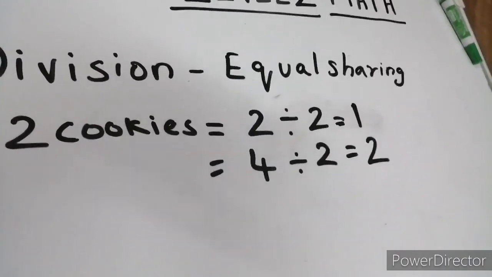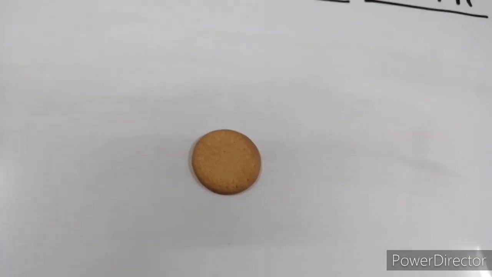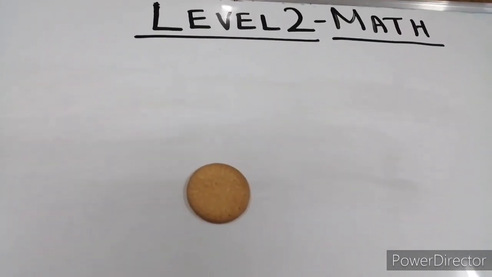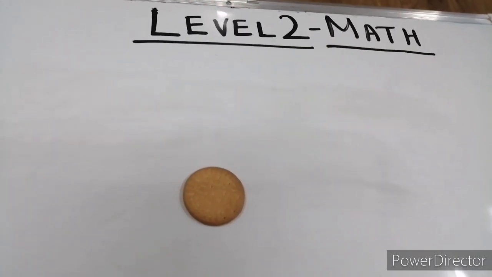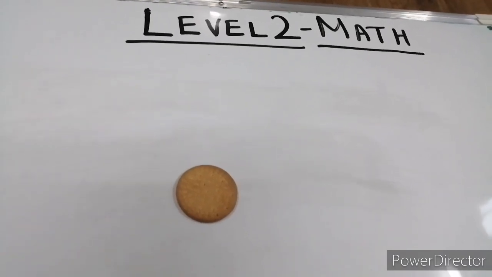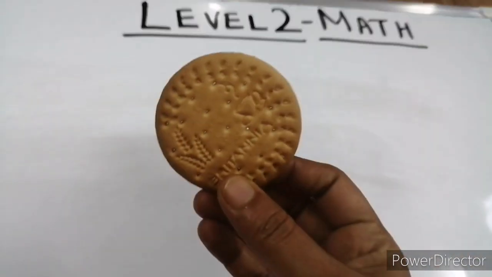But suppose you have only 1 cookie and there are 2 friends. What will you do? Will you eat the whole cookie yourself? I know you wouldn't do that. You are all good children. So how will you share this with your friend? Tell me. We can do it, right?